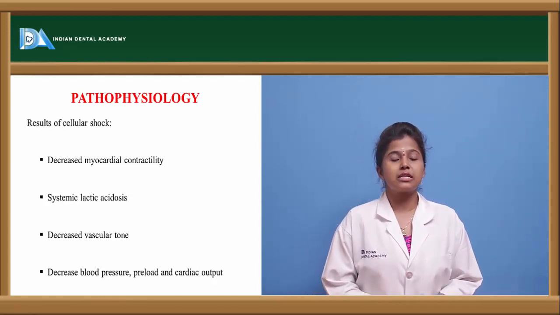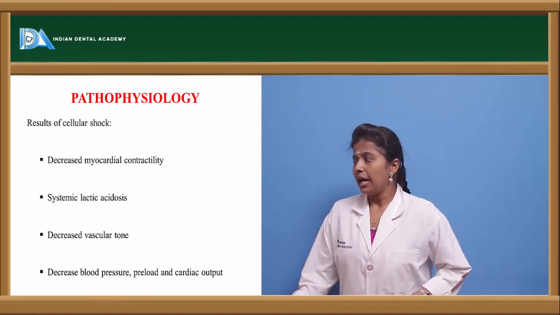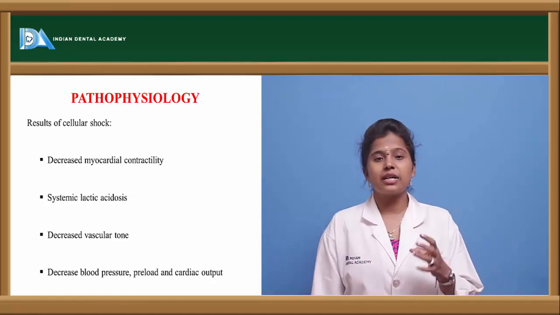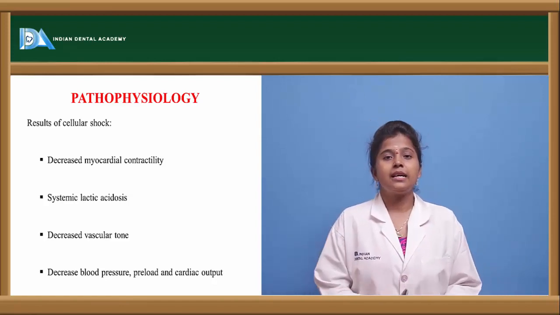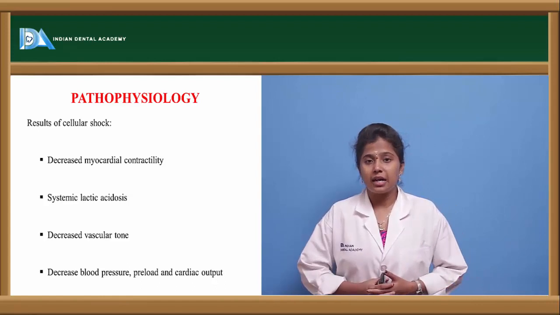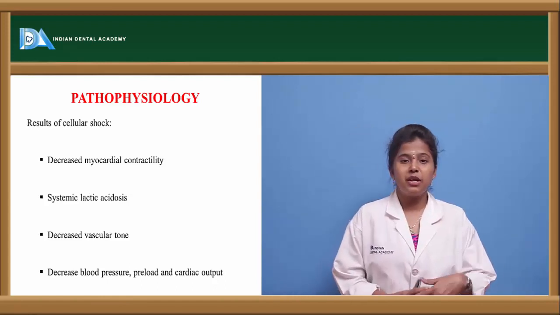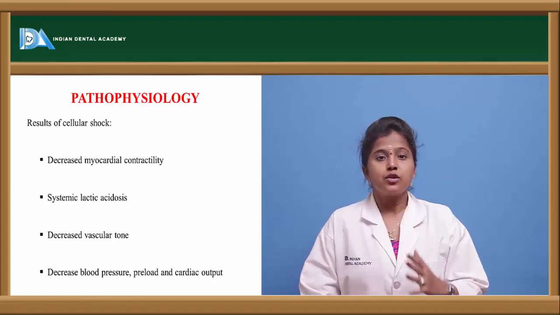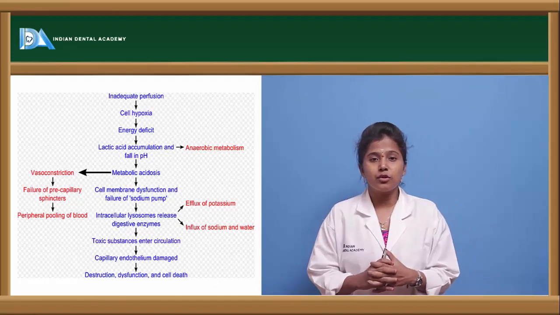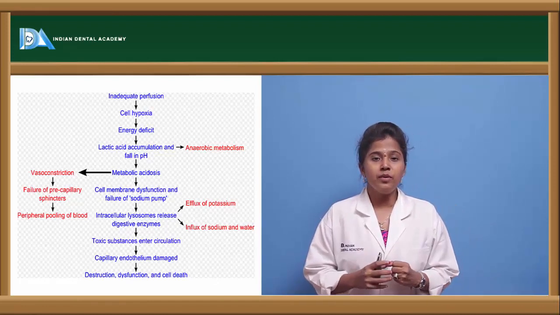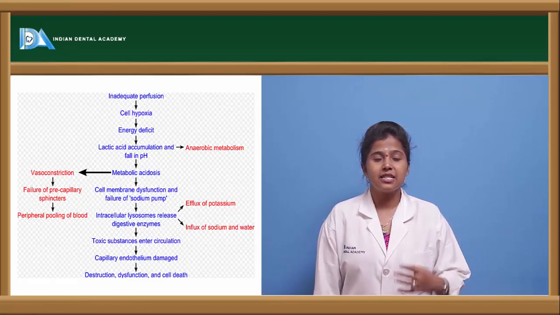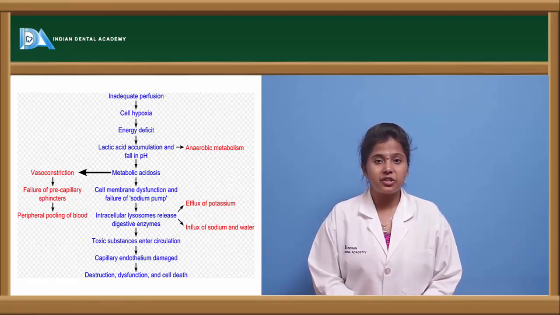Because of the decreased vascular smooth muscle tone, it leads to decreased blood pressure as well as preload and cardiac output. Once the movement of that smooth muscle decreases, automatically the blood pressure is decreased.